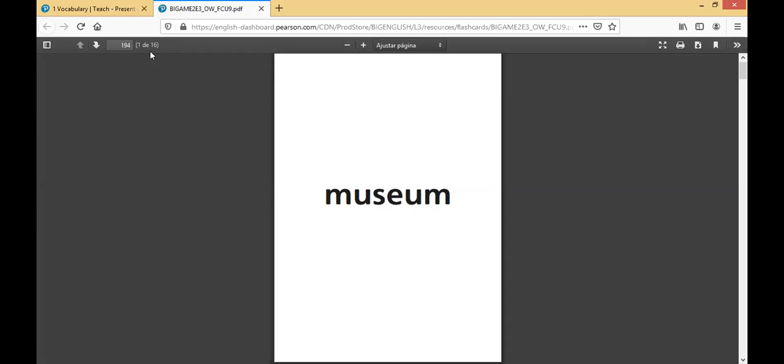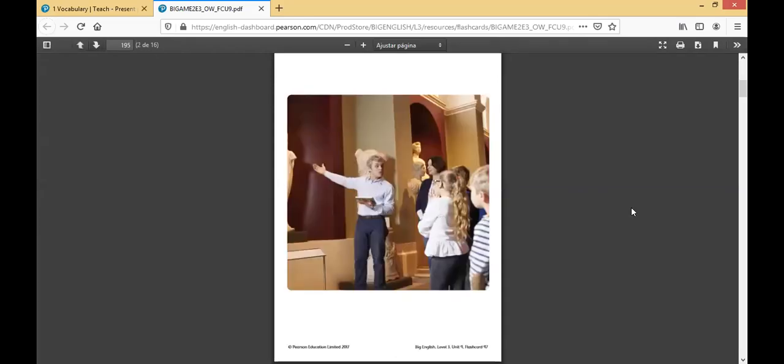And we're going to start with this first school trip destination, museum. Okay, that's what we have on the screen, museum. We have a lot of museums here in Puebla. They are places where you can see old objects, and sometimes works of art, typically old works of art. It's basically a place where you have a lot of old objects, a lot of antiques, where these things are preserved.